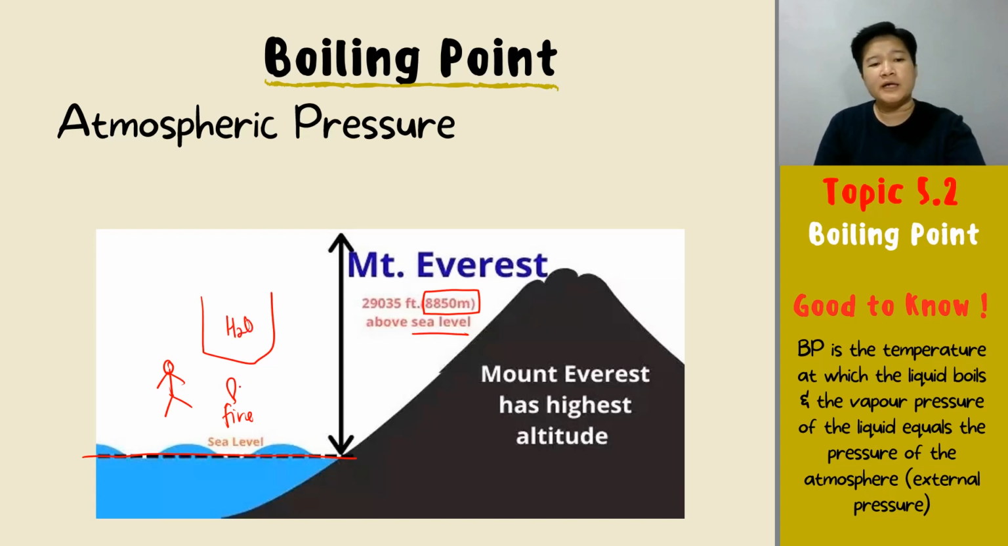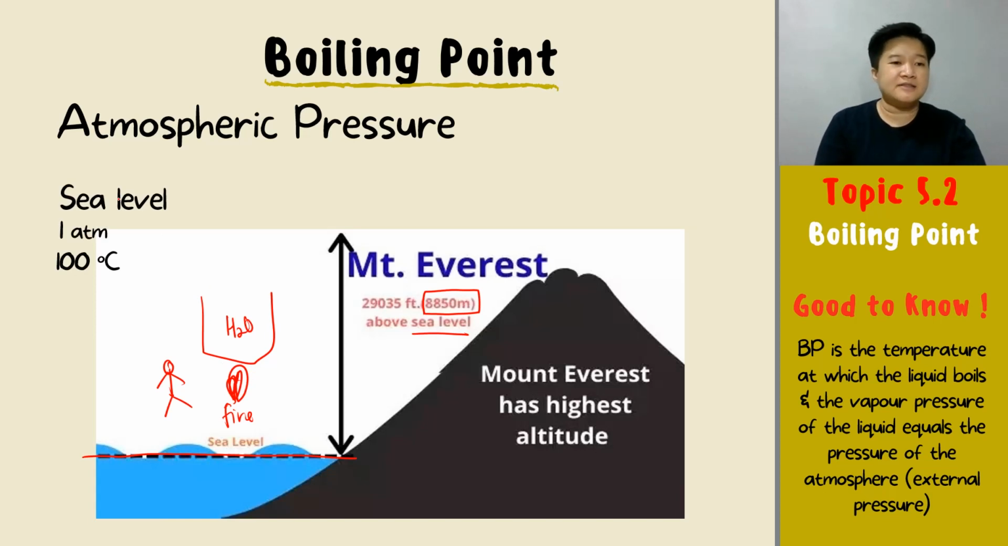So if you're boiling your water over here, okay, what will happen? At sea level, where the pressure is 1 atm. So that is sea level, where the atmospheric pressure over here is only 1 atm. Okay, your water will boil at 100 degrees Celsius. So your boiling point at sea level for pure water will be 100 degrees Celsius.